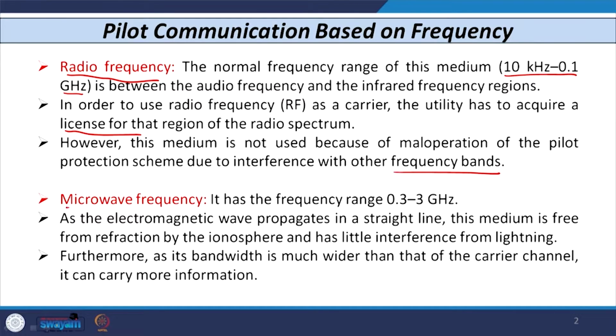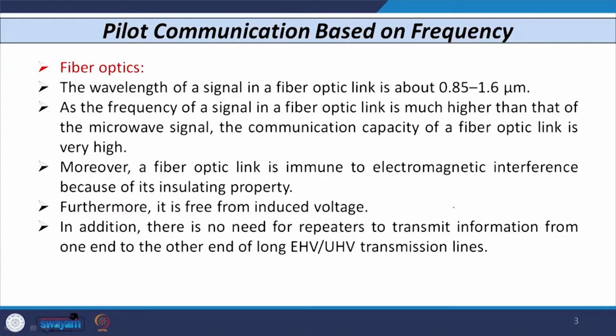The next way is we can use the microwave frequency band. If I use microwave, then it is 0.3 to 3 gigahertz. As the electromagnetic wave propagates in a straight line, when I use microwave frequency as the medium, it is free from refractions. So, it has little interference from the lightning surge. Further, its bandwidth is much wider compared to the carrier channel, so it can carry more information, that means you can transmit more data from one side to the other side. That is another advantage.